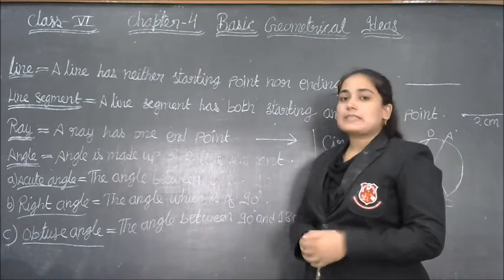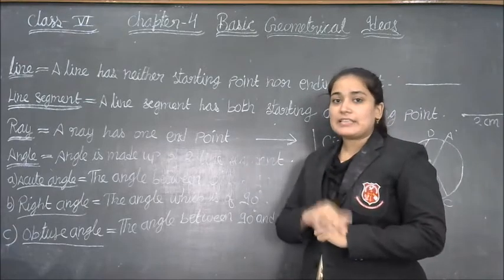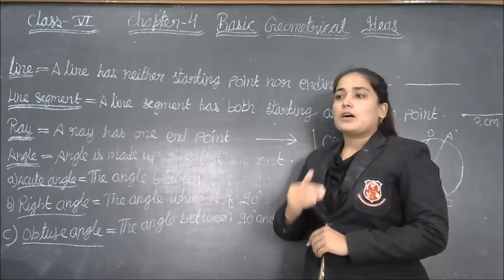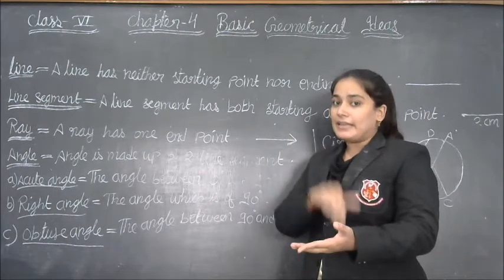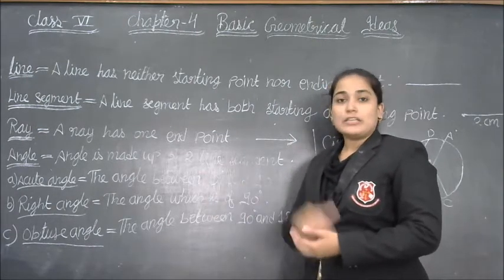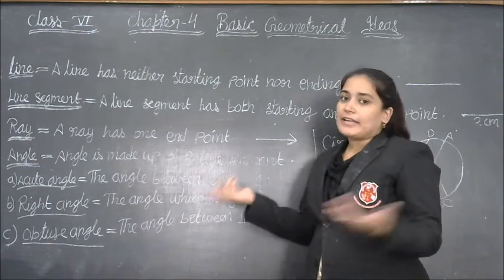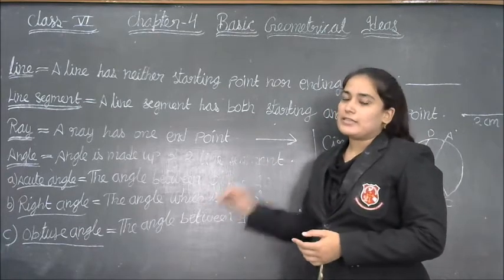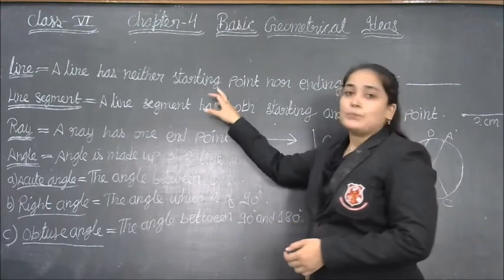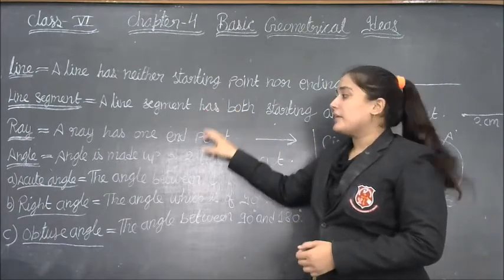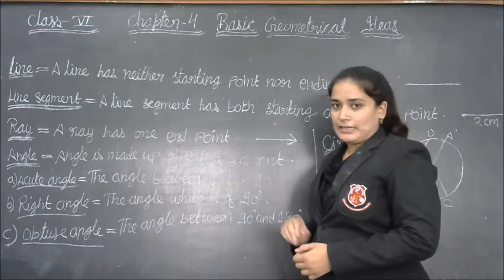So now let me discuss 60 degree. It is less than 90. It is acute angle. We have 130 degree. It is greater than 90 degree and less than 180 degree. Therefore it is obtuse angle. And right angle is, you all know that it is the exact measurement, means it is of 90 degree only. So line segment, ray and types of angles.